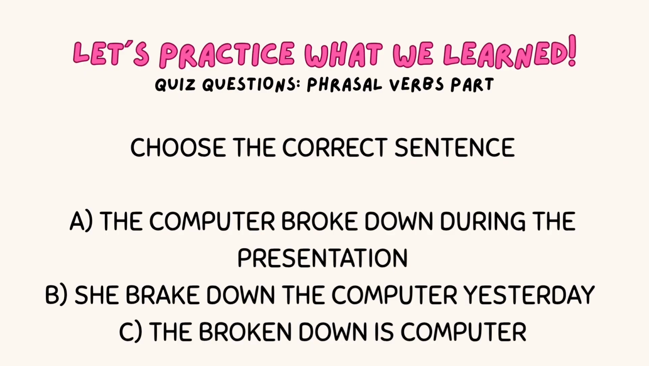Now let's move on to some exercises with phrasal verbs. The correct answer is B, to learn or to improve a skill. For example: she picked up French quickly. Answer is A: the computer broke down during the presentation. We need to remember that break down means to stop working.